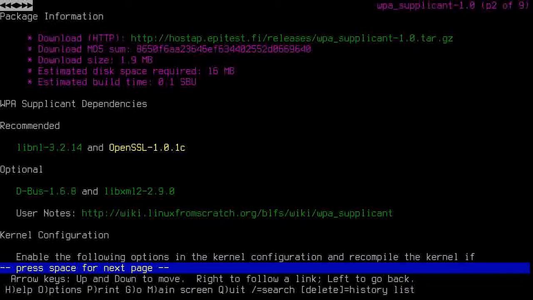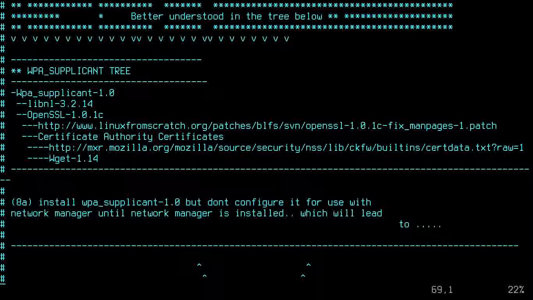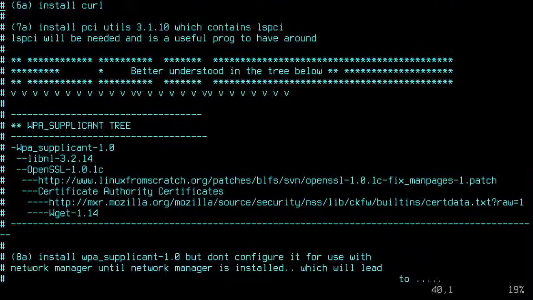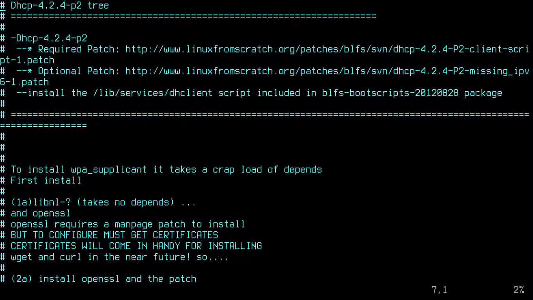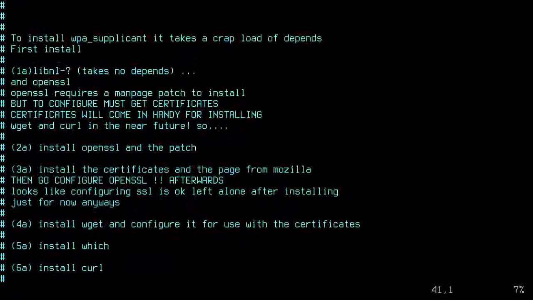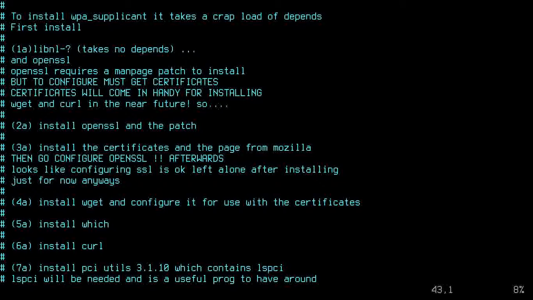Alright, this is where we left off last time. What we did was go and get all the packages that we needed, the patches. Okay, so here's where we are.